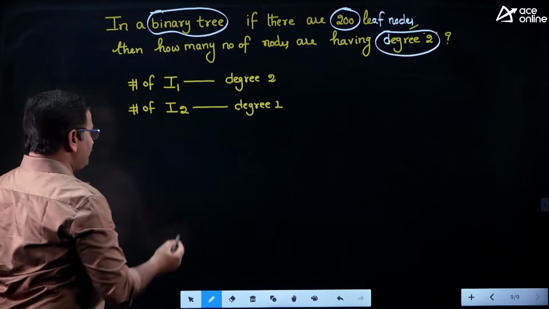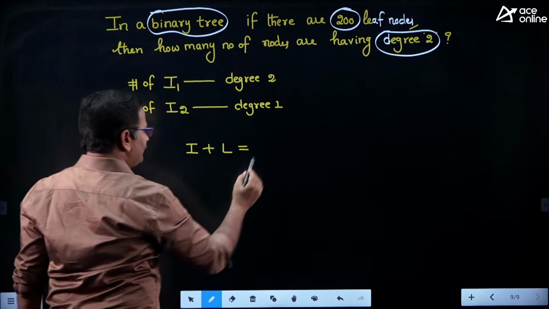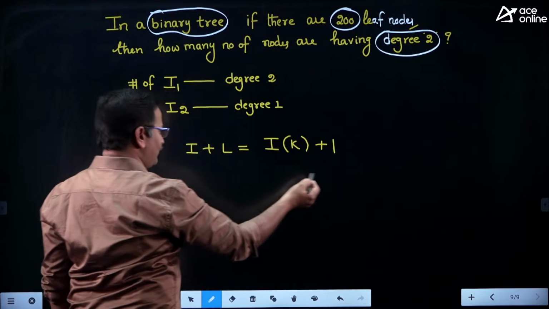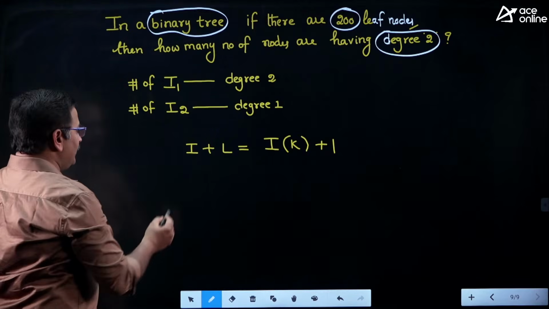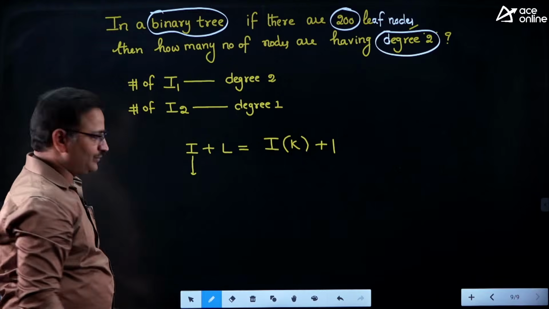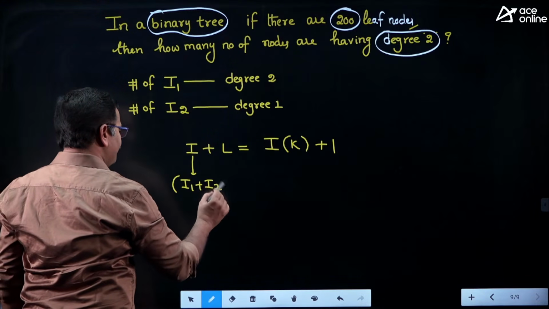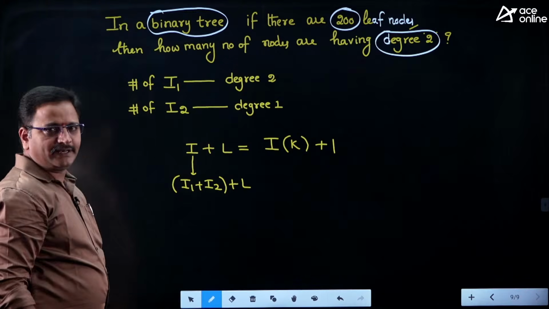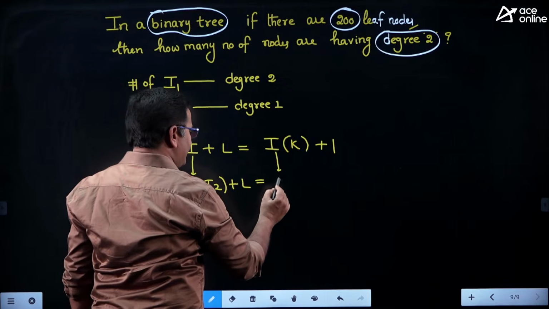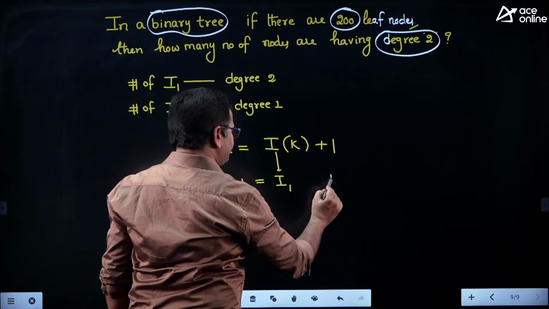Then apply the previous formula. The previous formula says that number of internal nodes plus number of leaf nodes is equal to number of internal nodes into the value of k plus 1. I hope you remember the previous formula. In this case, there are two types of internal nodes, friends. One is I1 internal nodes, another one is I2 internal nodes. Therefore, we are writing it as I1 internal nodes plus I2 internal nodes, plus the leaf nodes L, which is equal to, we are also splitting it in two parts. One is I1 internal nodes, another one is I2 internal nodes.